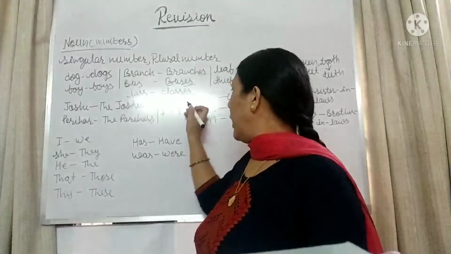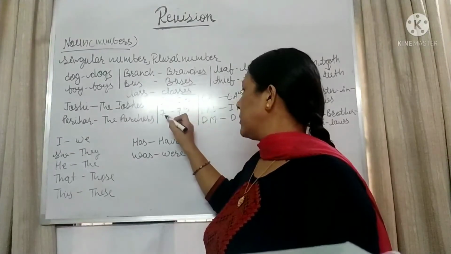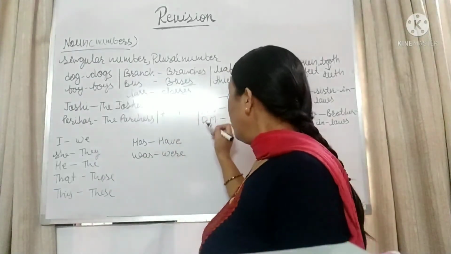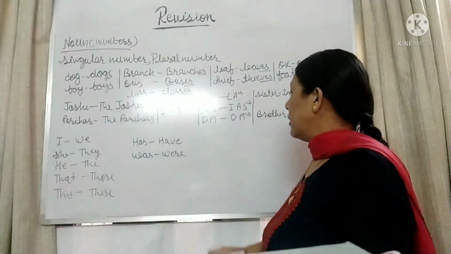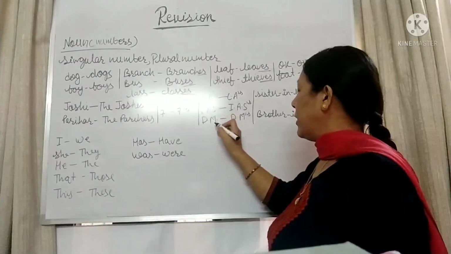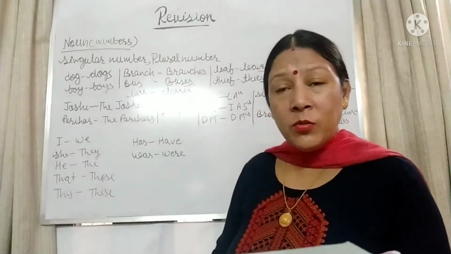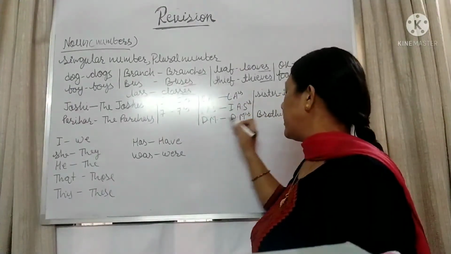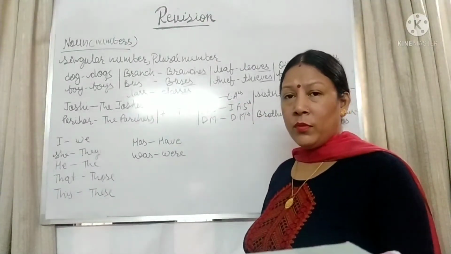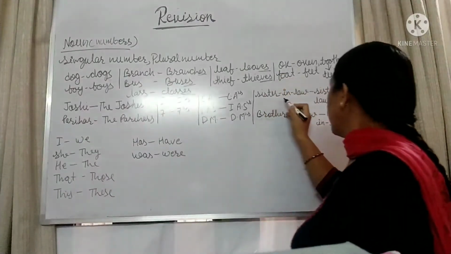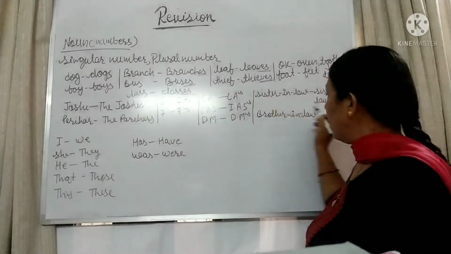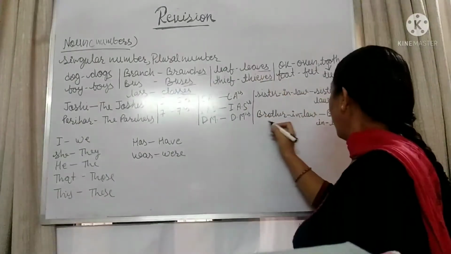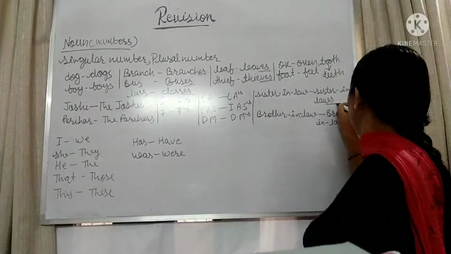Here, whenever you are making the plural of numbers 1, 2, 3, 4, 5, 6, 7, 8, 100, 1000, we will just add apostrophe s: sevens, eights, tens, hundreds, thousands. Clear? To make the plural of all these abbreviations like CA, IAS, DM, same as numbers, we will just add apostrophe s: CAs, IASs, DMs. Okay, this way.